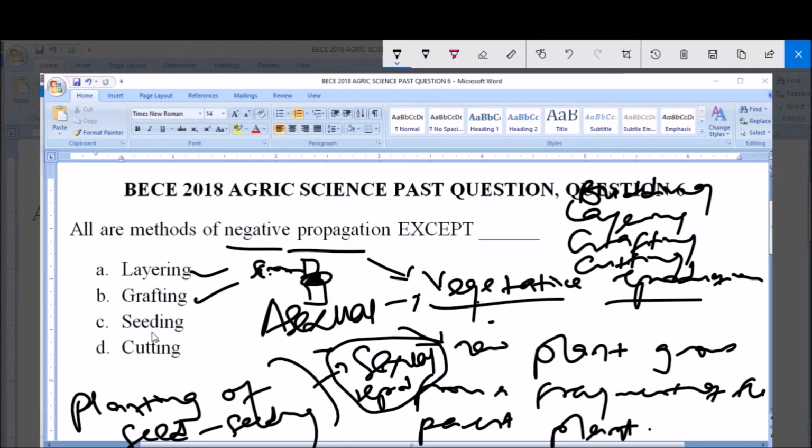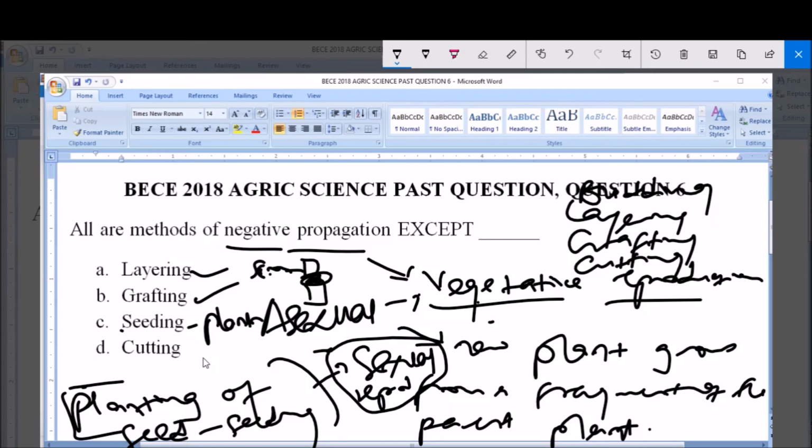Now C here says seeding, and seeding here simply means planting seeds. And anything that involves planting of seed in terms of plant reproduction is not a vegetative propagation, it is sexual reproduction. And D here says cutting. Cutting is also a form of vegetative propagation. That is, a part of a plant is cut and attached to a part of another plant to give rise to a new plant.